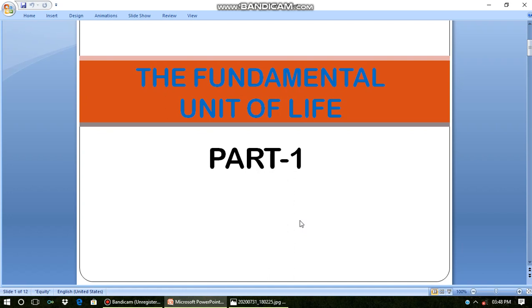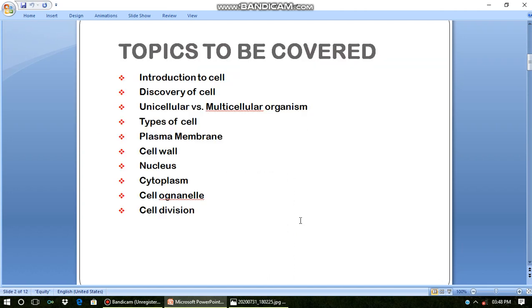The chapter that we are going to discuss today is the fundamental unit of life. These are the topics which we have in this chapter: introduction to cell, discovery of cell, unicellular and multicellular organisms, types of cell, plasma membrane, cell wall, nucleus, cytoplasm, cell organelles and cell division. Let us start this chapter with the introduction to cell.